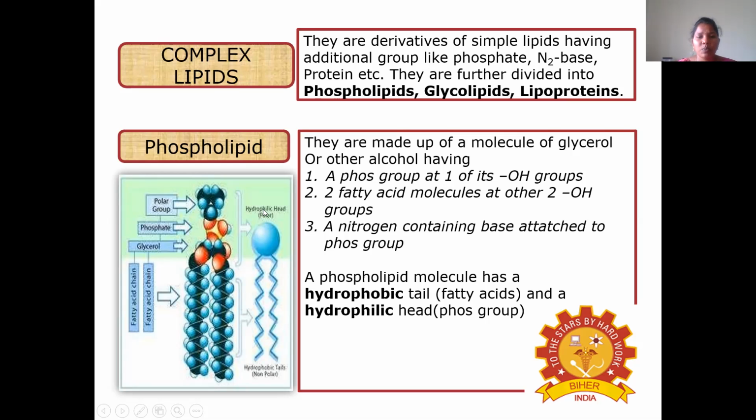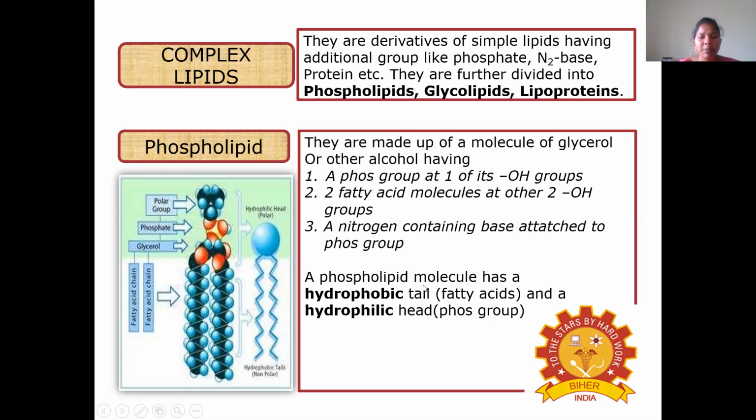For example, phospholipids are made up of a molecule of glycerol or other alcohol having a phospho group at one of its hydroxyl groups and two fatty acid molecules at the other two hydroxyl groups, and a nitrogen containing base attached to the phospho group.